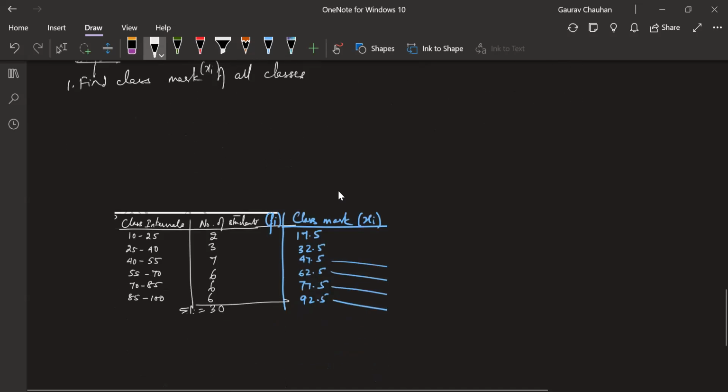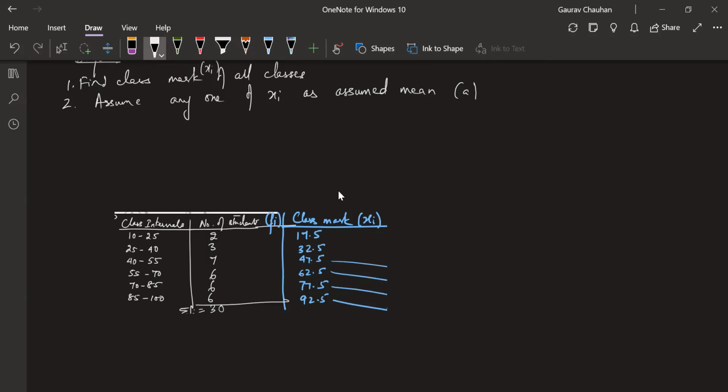Now the next step that you do is you are going to assume any one of the class marks. Assume any one of xi as assumed mean. We'll call this a. Ideally you should take the central one. Now there are 1, 2, 3, 4, 5, 6 of these.